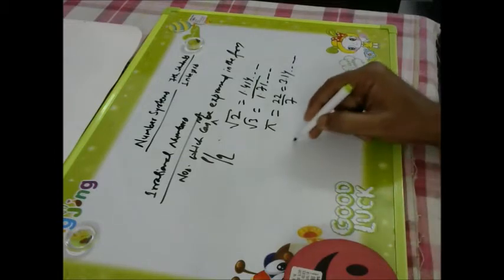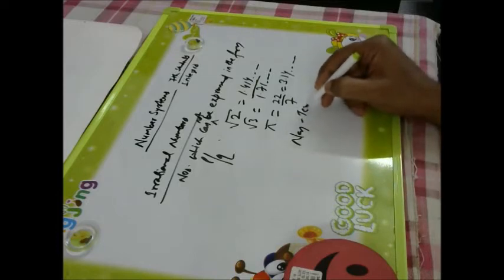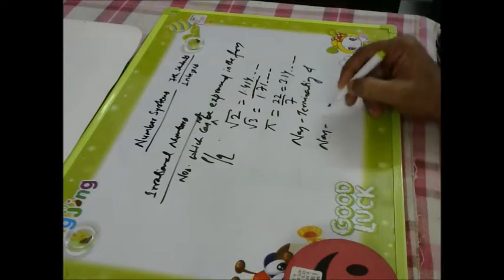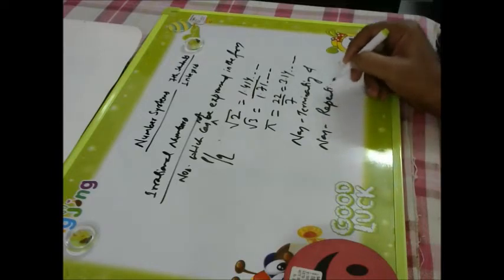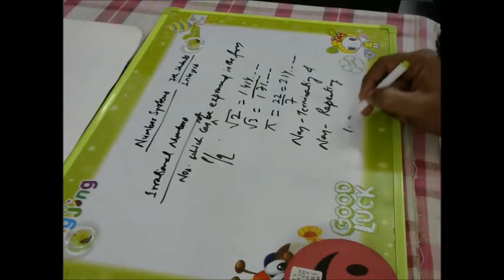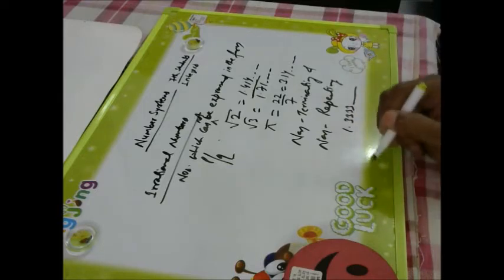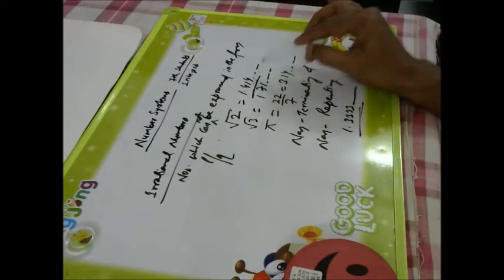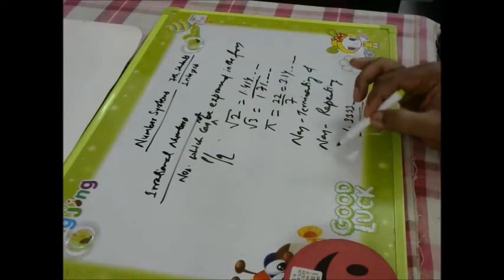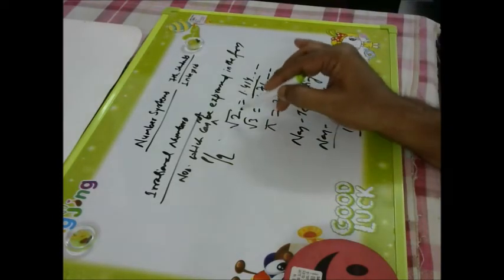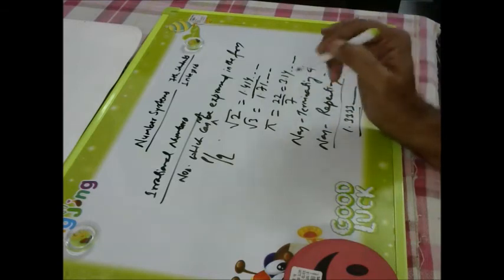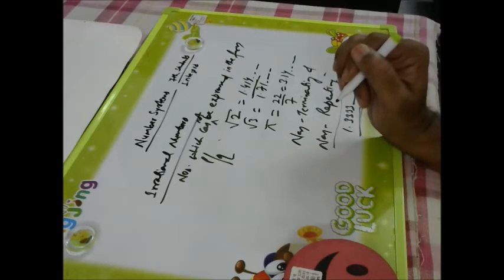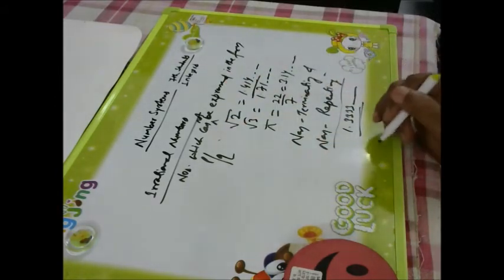Non-terminating and non-repeating. Repeating is what? 1.33333, like this it will continue, then it is called repeating. But here you can see it is non-repeating. So non-terminating and non-repeating decimals are given by root 2, root 3, root 5, root 7, root 11, all prime numbers. Right, so that is called irrational numbers.